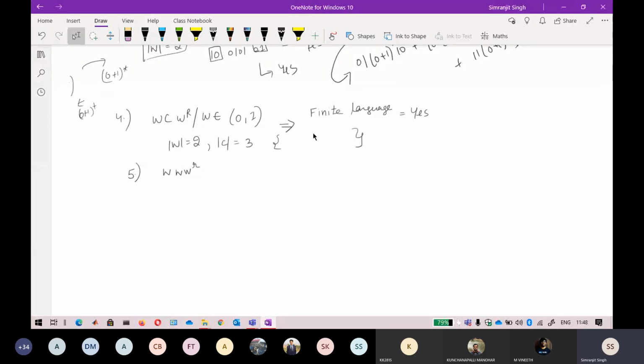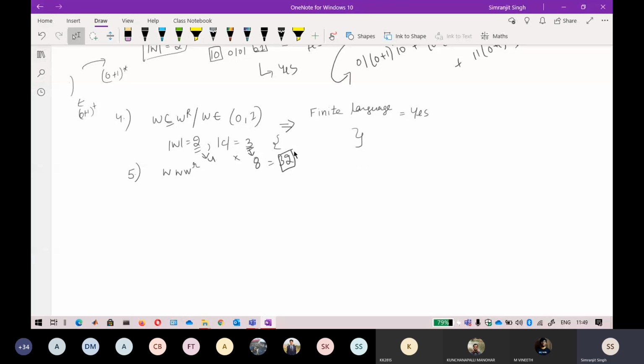Again, by limiting the length, you will get a finite language, because only a particular kind of 3-length string will be possible in C. Only a particular 2-length string will be possible in C. So it is countable. 4 combinations will be possible from here and 8 combinations from here, so I don't think it is more than that. I think the total combination will be 32. 32 combinations will be possible for this language, and that is fine, countable.